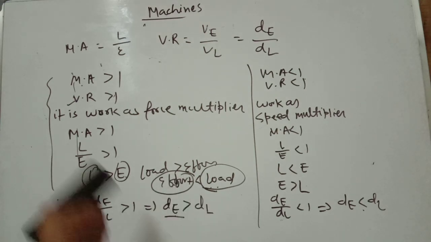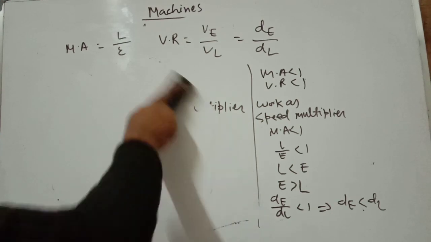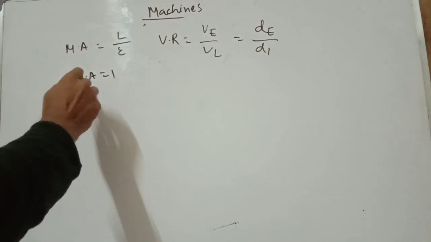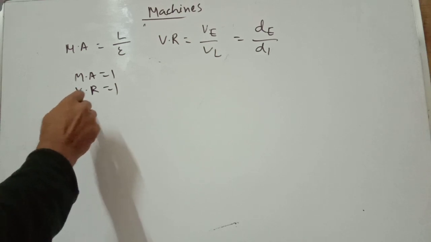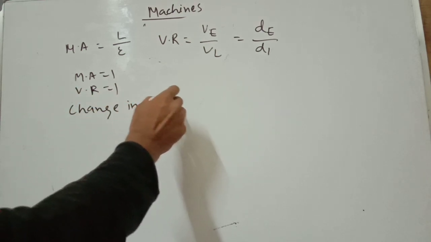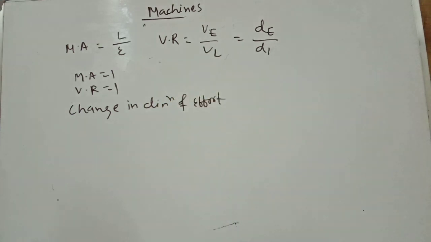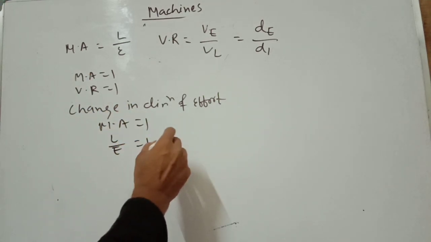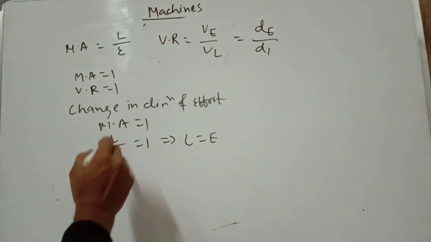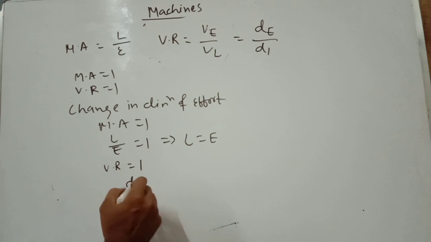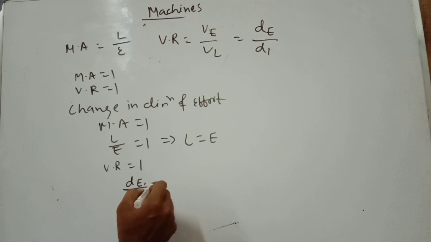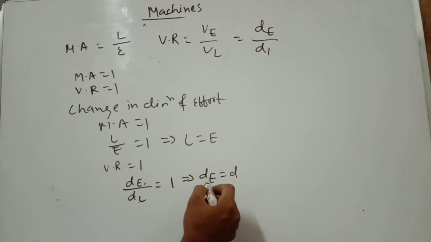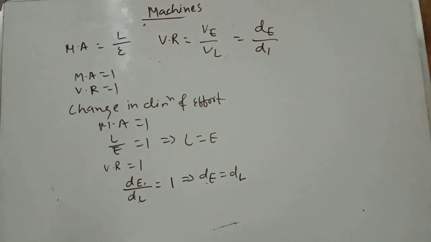Number three: if mechanical advantage equals 1 and velocity ratio equals 1, the machine works as a change in direction of effort. Mechanical advantage equal to 1 means load by effort equals 1, so load equals effort. Velocity ratio equal to 1 means the displacement traveled by effort over the distance traveled by the load is 1, so the distance traveled by the effort equals the distance traveled by the load.